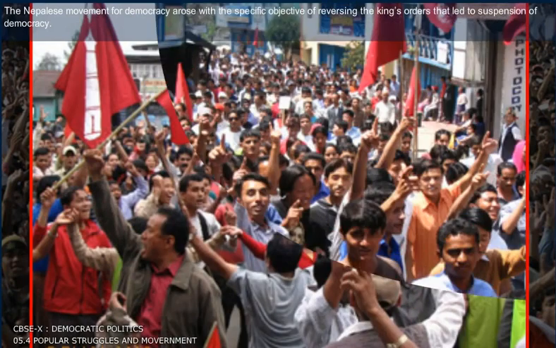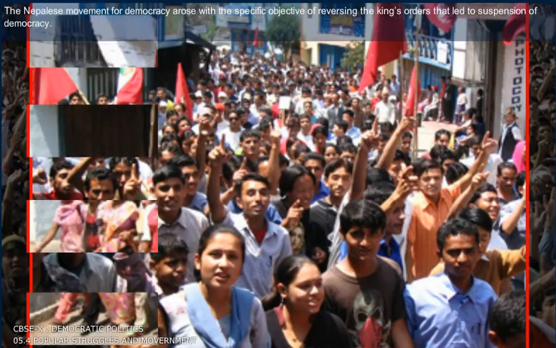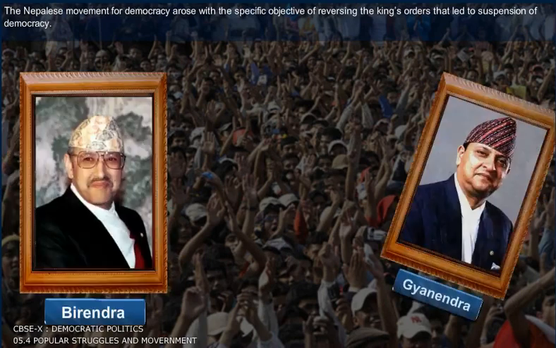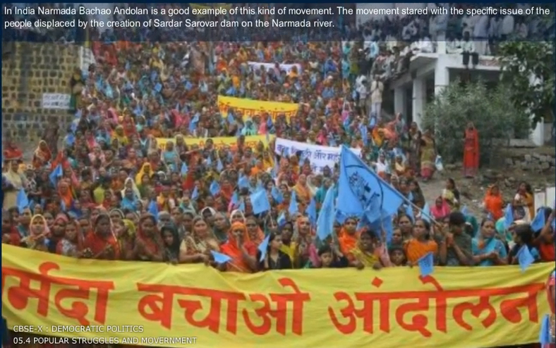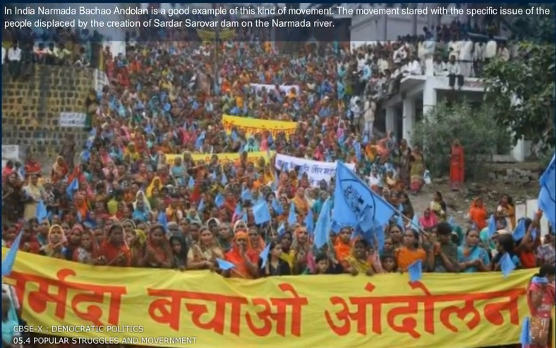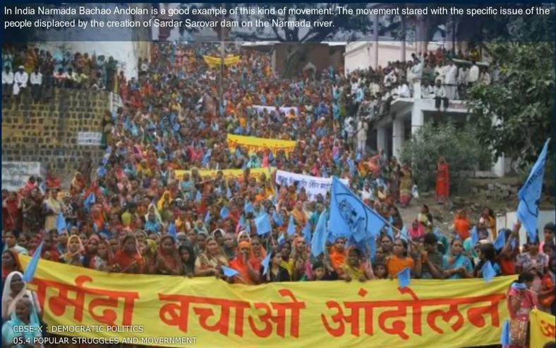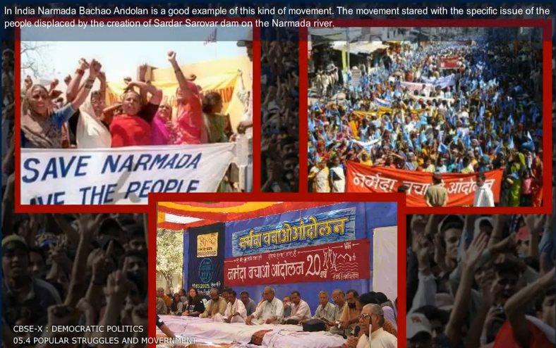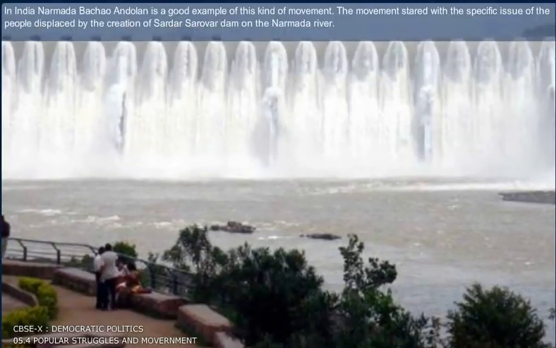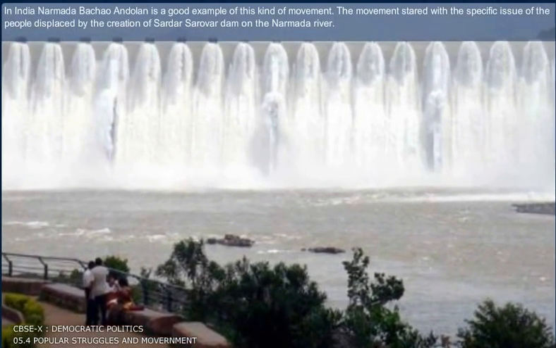The Nepalese movement for democracy arose with the specific objective of reversing the king's order that led to suspension of democracy. In India, Narmada Bachao Andolan is a good example of this kind of movement. The movement started with the specific issue of the people displaced by the creation of Sardar Sarovar Dam on the Narmada River.